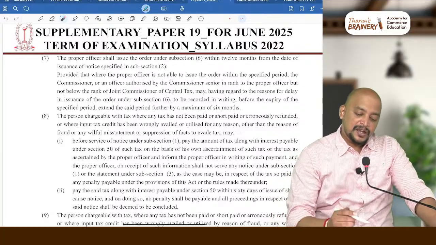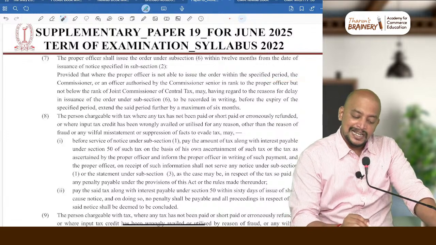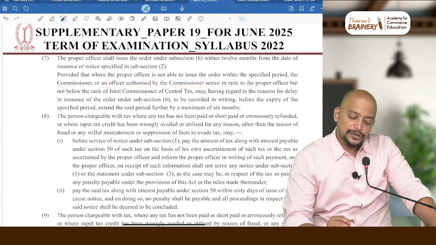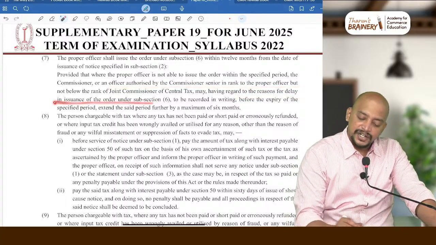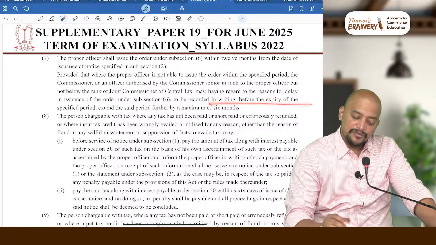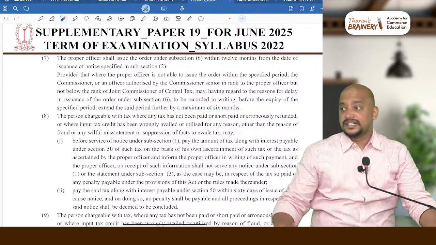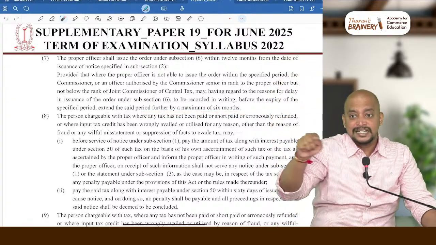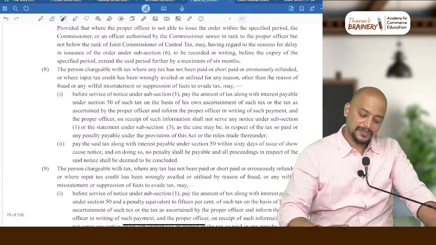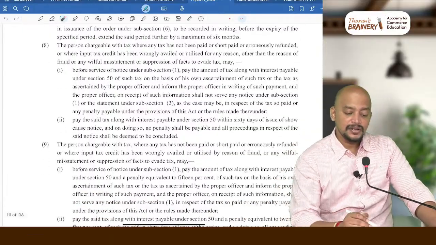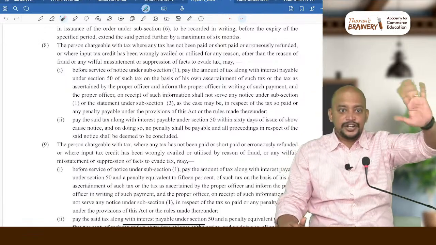Then, provided where the proper officer is not able to issue the order within the specified period, the commissioner, that is, an officer authorized by the commissioner in rank, may, having regard to the reasons for delay to be recorded in writing before the expiry of the specified period, extend the said period by a further maximum of 6 months. This point was not there earlier. Now they have given 12 months, plus it can be extended for a further period of 6 months. Understood up to this? Next, all these are common now, whether it is fraud or non-fraud. There is no difference in the time limits.